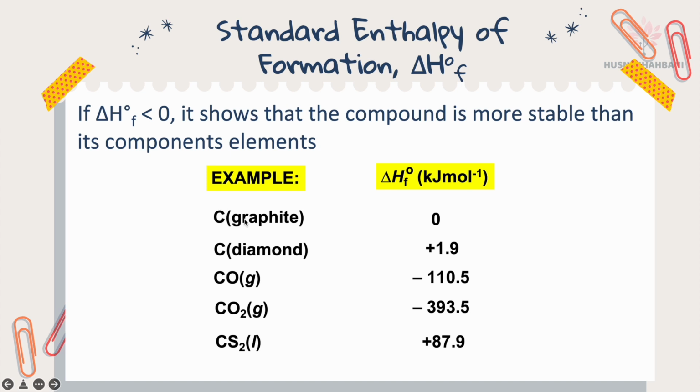Here we know that carbon exists as graphite, so the standard enthalpy of formation is equal to 0, but we also have diamond. Diamond is made from carbon, but the standard enthalpy of formation of diamond is positive 1.9, meaning it's more than 0, so it's less stable. If it's less than 0, it's more stable. So the CO2 gas, the value is negative, so this is more stable than its component elements. CS2 is positive, less stable than its component elements.